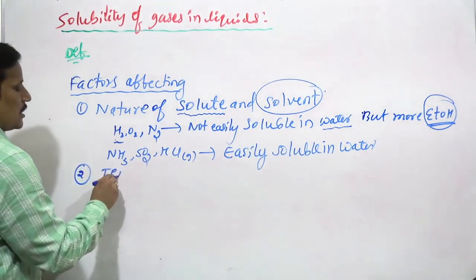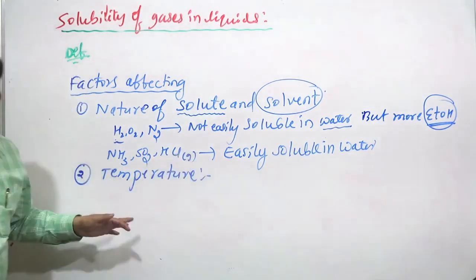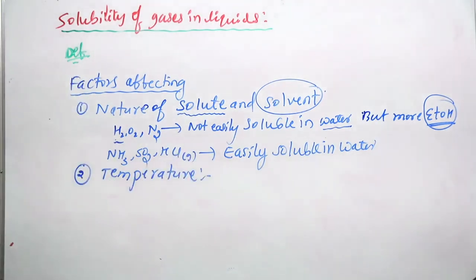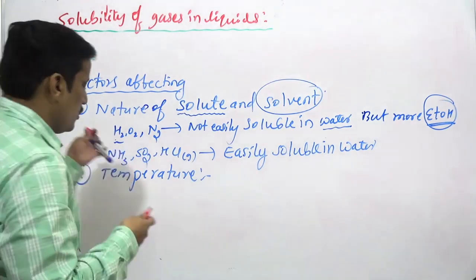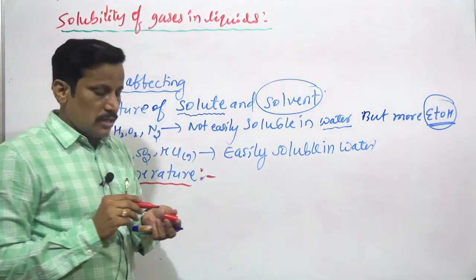The second factor is temperature. Temperature matters there.